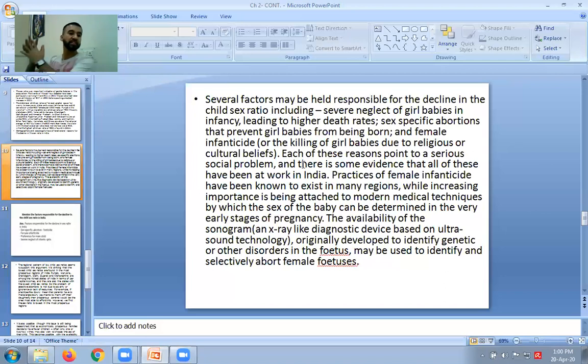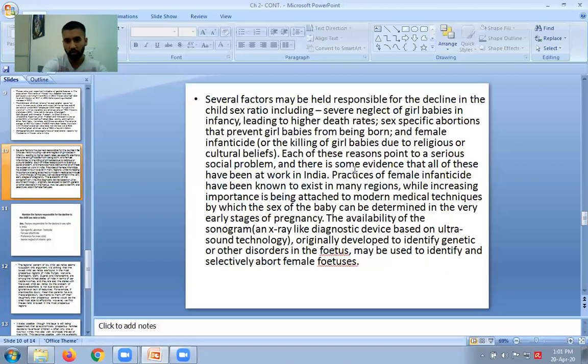Even female infanticide also happens. Infanticide refers to an infant, a child between 0 and 2. In many states, people kill their baby girl even after she is born. So killing of girl babies is often done, sometimes in the womb of the mother and sometimes after birth also. People practice all these things, right?